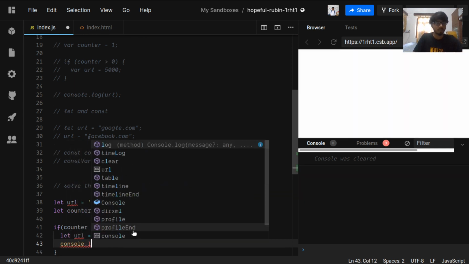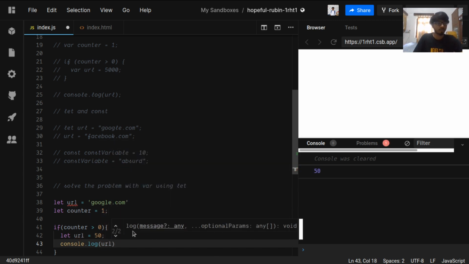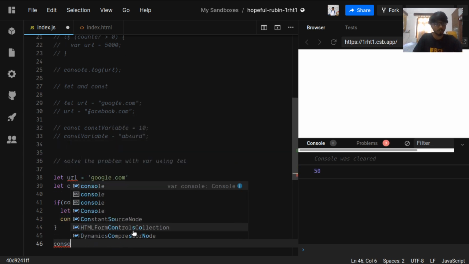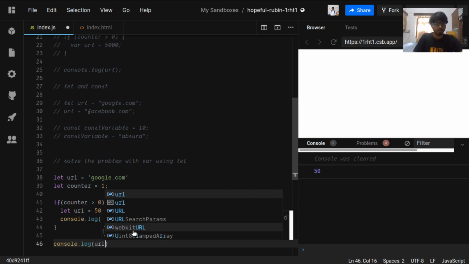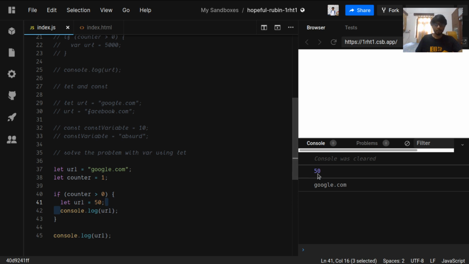We console log the URL here and we also console log the URL here. Let's see what happens. For the first console log, the URL is 50. It's 50 because in this scope the URL has the value 50, but for the global scope URL has the value google.com, so it doesn't change the value of URL